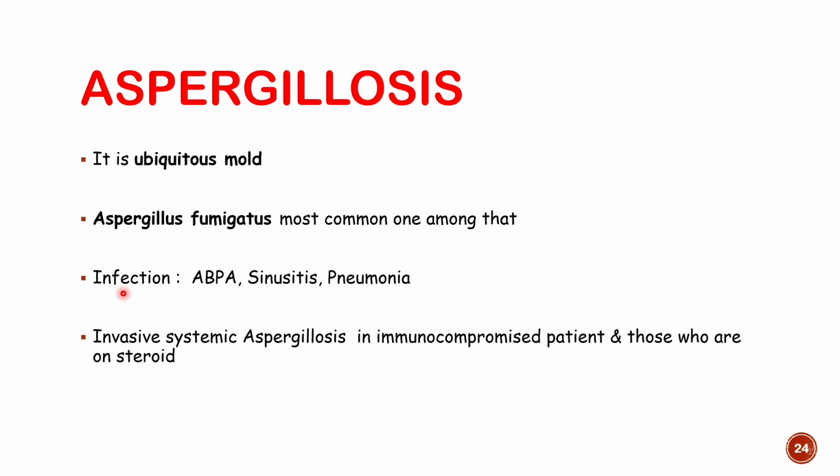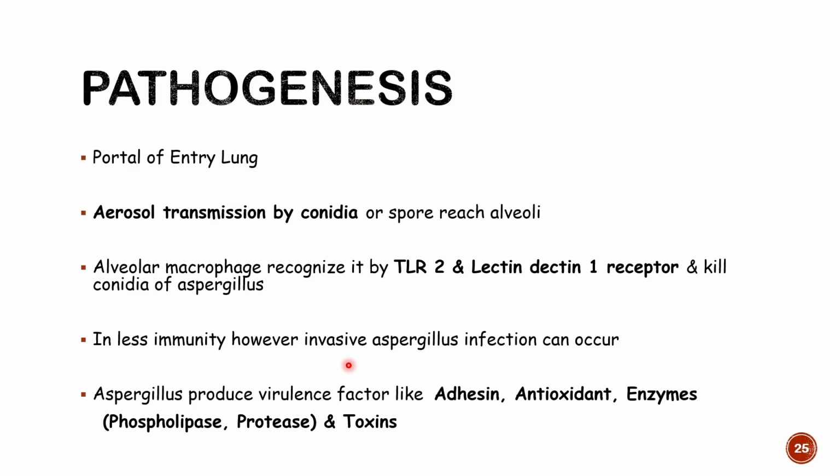The infection caused by it in the lung is known as allergic bronchopulmonary aspergillosis, in which they will form a brown mass in the lung. They can in fact affect our sinuses as well, which is known as sinusitis. If they infect the lung parenchyma, then it is pneumonia, right? Pneumonia also can occur. And in an immunocompromised individual, obviously, it is an opportunistic fungus, so it can disseminate systemically. So it is also one of the opportunistic fungi.